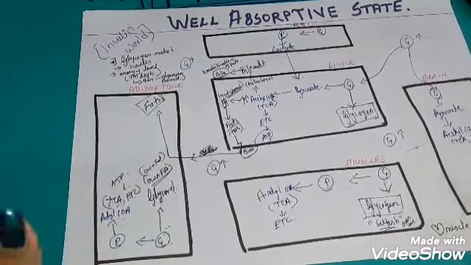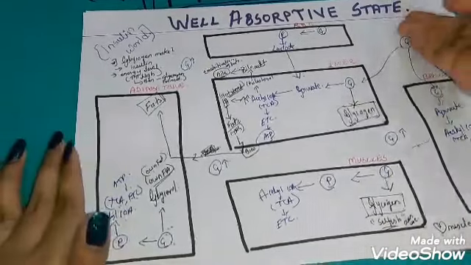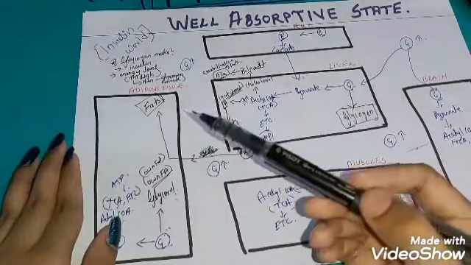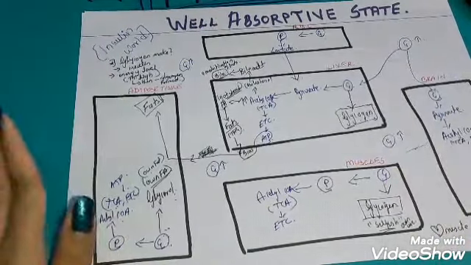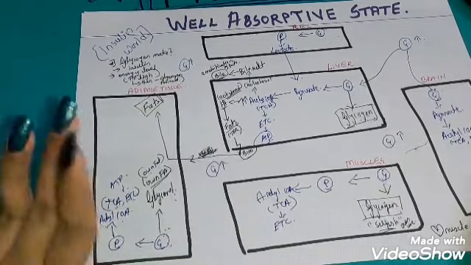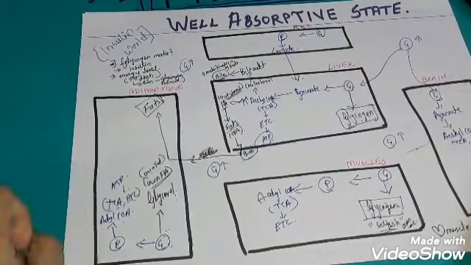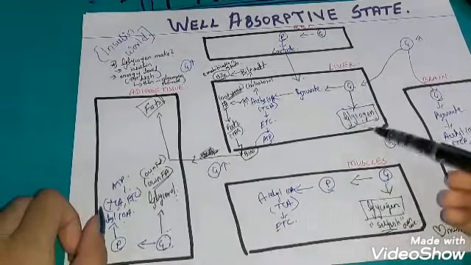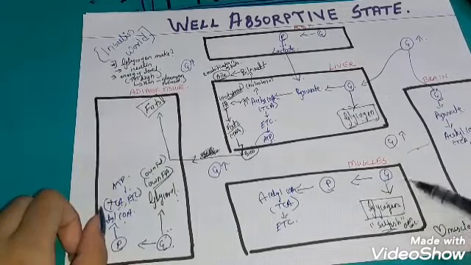So I hope this is understandable. It is a normal insulin world. We get glucose. Glucose is taken up by liver, RBC, muscles, adipose tissue, and brain, and it is used. Once glucose has been used, we have enough ATPs, we have enough energy. There is still a high level of glucose. So this high level of glucose is stored in the form of glycogen in the liver and also in muscles.